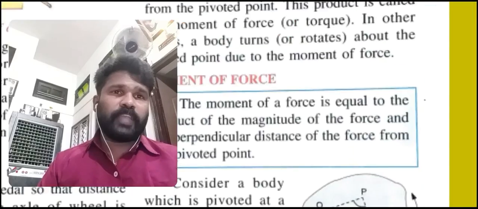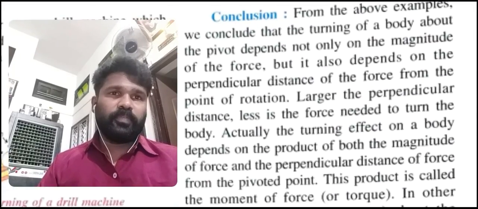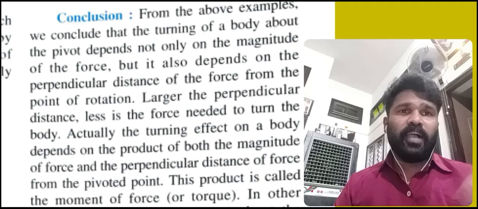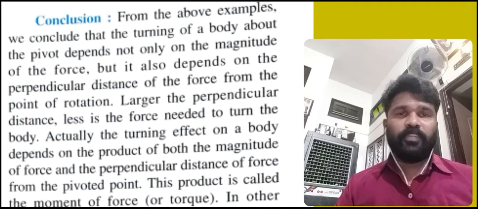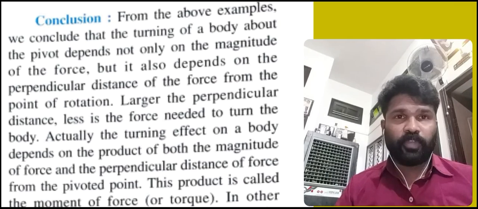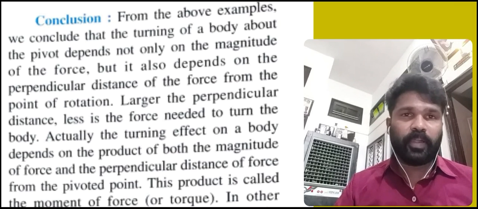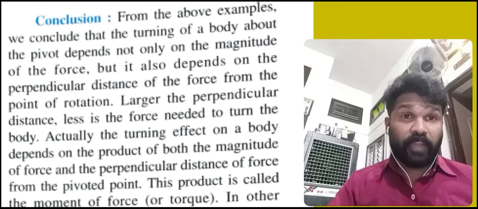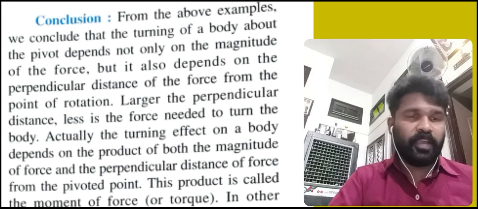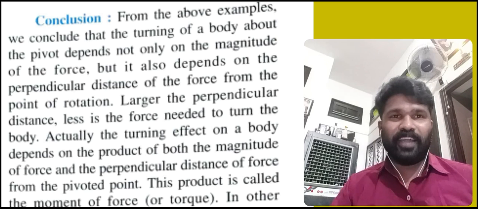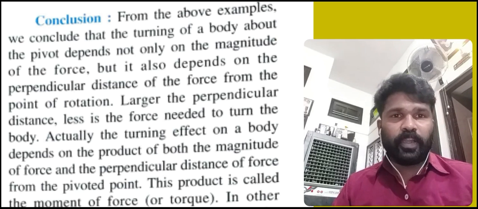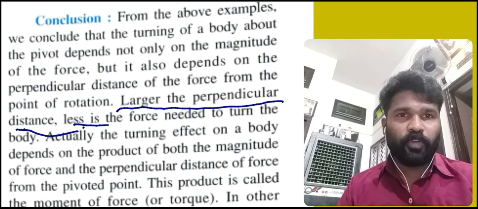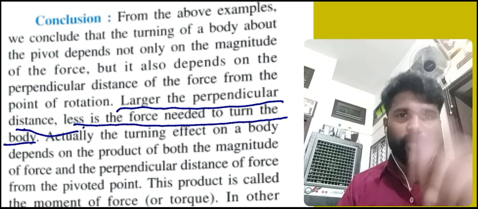Now by these examples we can conclude that the turning of a body about the pivot depends not only on the magnitude of the force, but it also depends on the perpendicular distance of the force from the point of rotation. The larger the perpendicular distance, the less force is needed to turn the body.